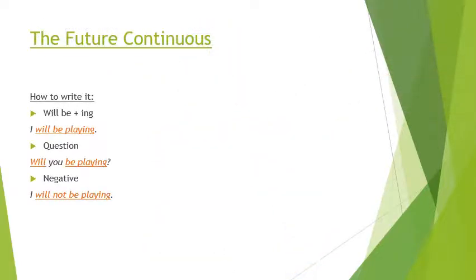Okay, coming to future continuous tense. How do we write it? Subject plus will be plus ing form of the verb plus object. Now, some of you might be asking, ma'am, shall be is also correct. Yes, shall be is fine, but will be is acceptable in all the cases. So there is no need to use shall. So I will be playing.